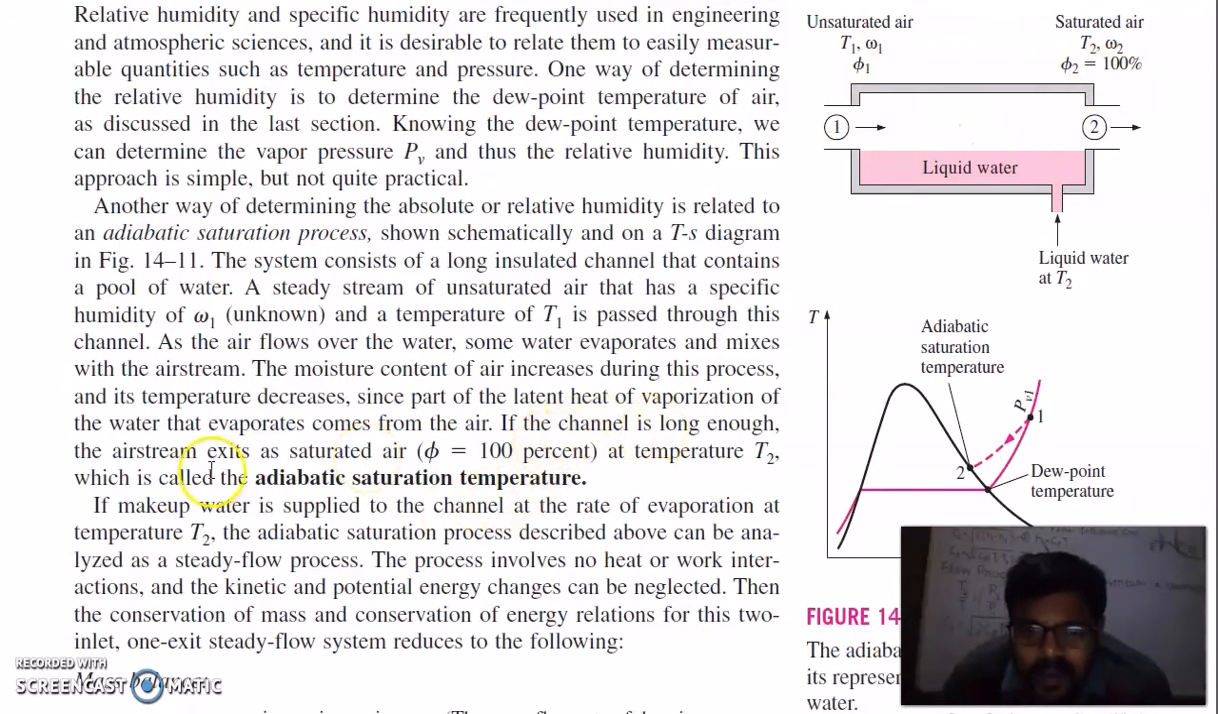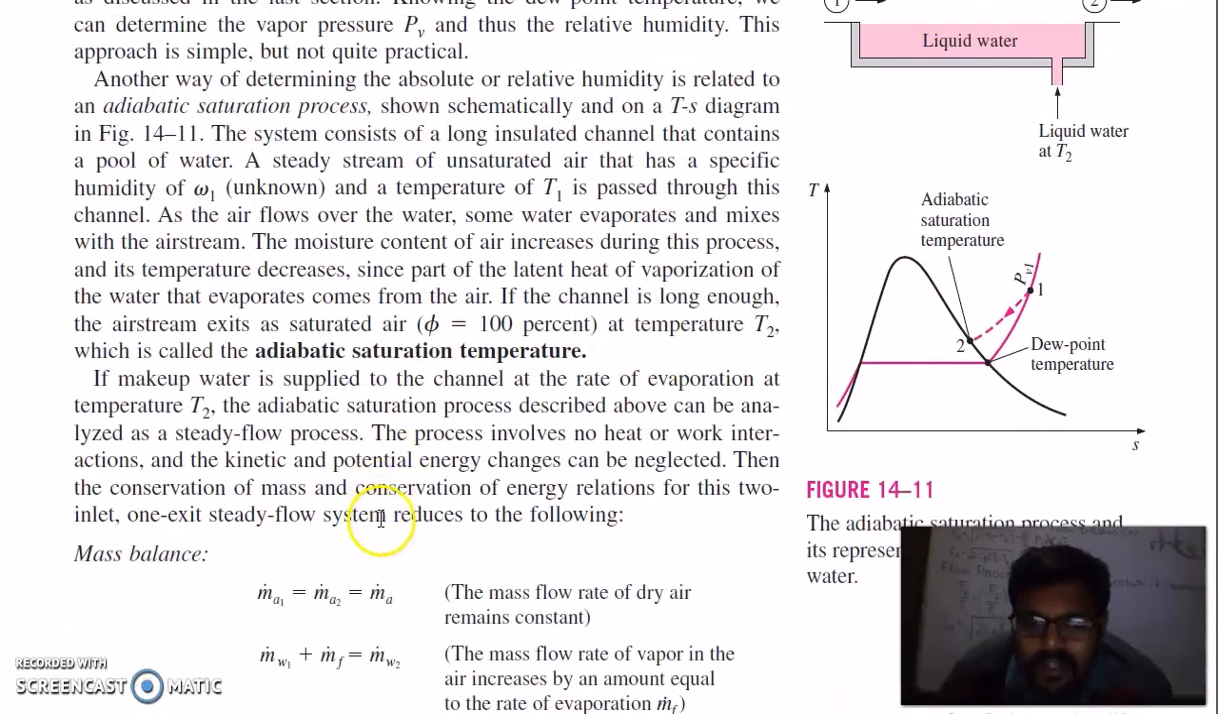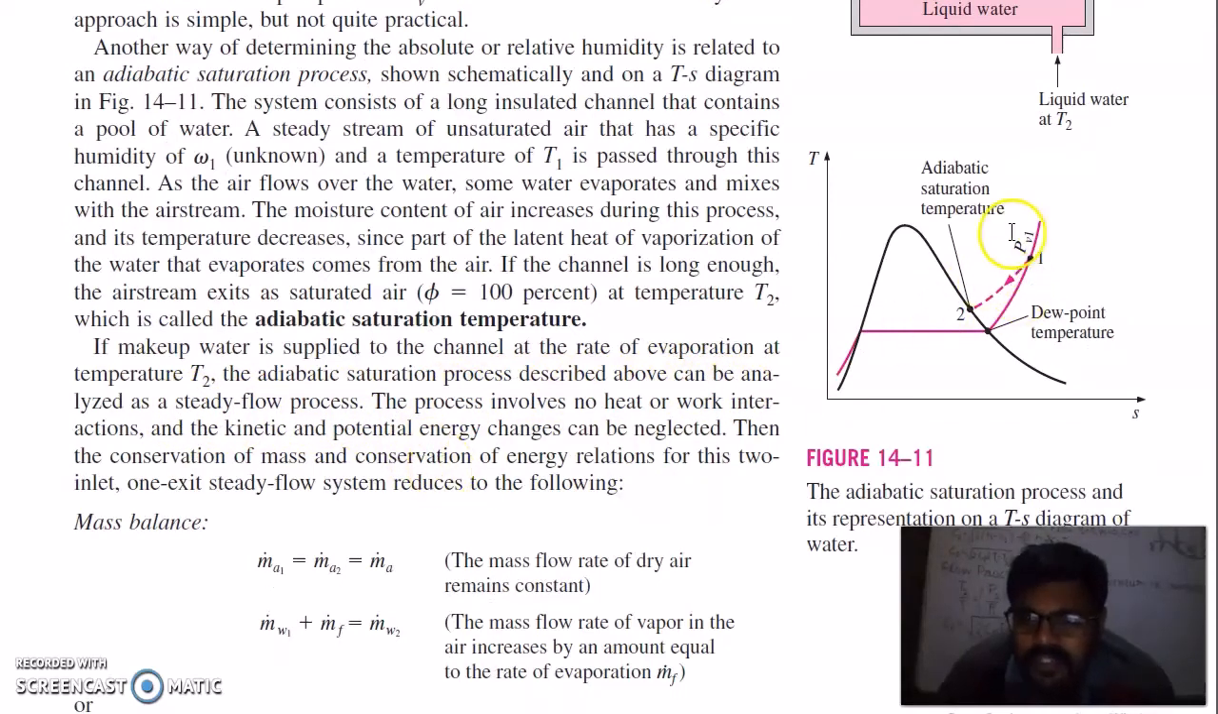If the channel is long enough, the air stream exits as saturated air, which is phi equal to 100% at temperature T2. So if the channel is long enough, the air will be fully saturated. If makeup water is supplied to the channel at the rate of evaporation at temperature T2, the adiabatic saturation process described above can be analyzed as a steady flow process. So this is your adiabatic saturation temperature, this is the dew point temperature. From 1 to 2, this is your adiabatic saturation temperature achieved.